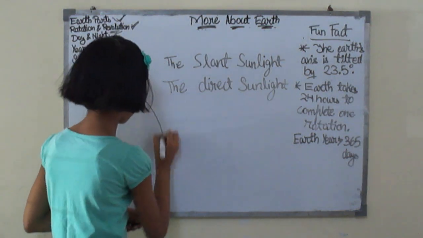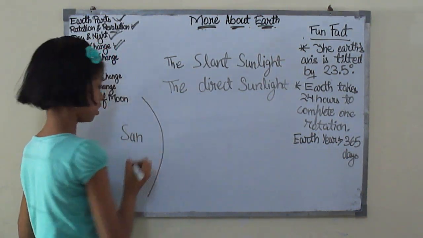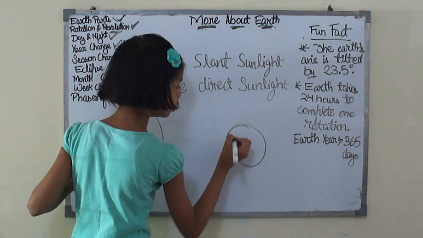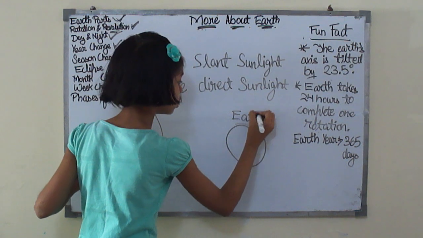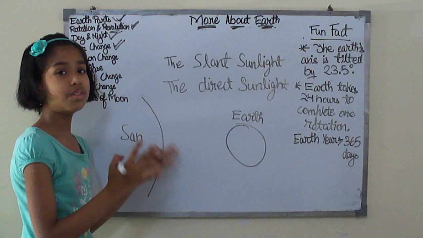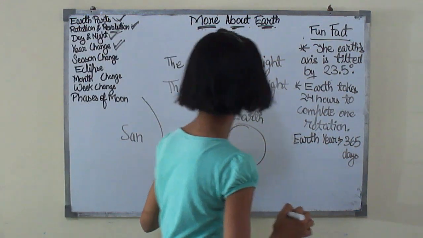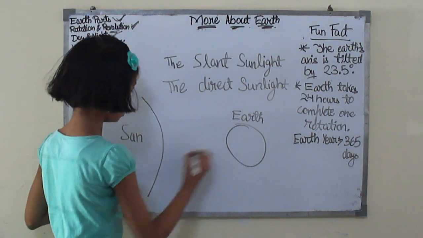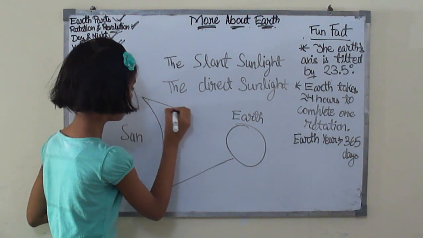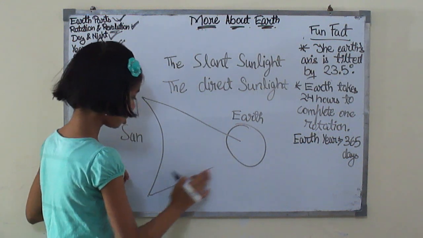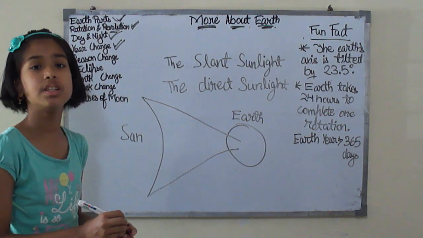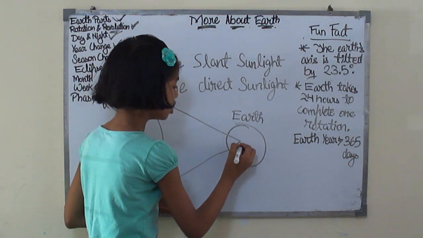Take that this is the sun. Then this is the earth. Now what happens is that the sun's light reaches the earth, so the sun's light is concentrated on the earth at a point.